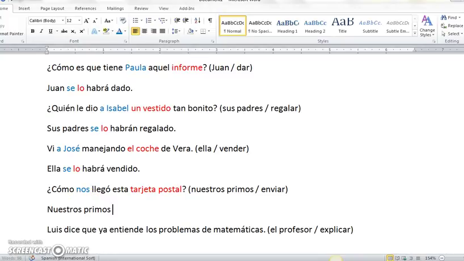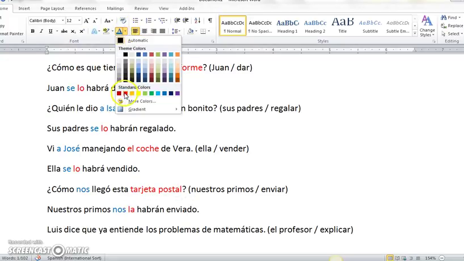Nuestros primos nos la habrán enviado. So this is the indirect object pronoun. And here's our direct object pronoun to replace tarjeta postal.